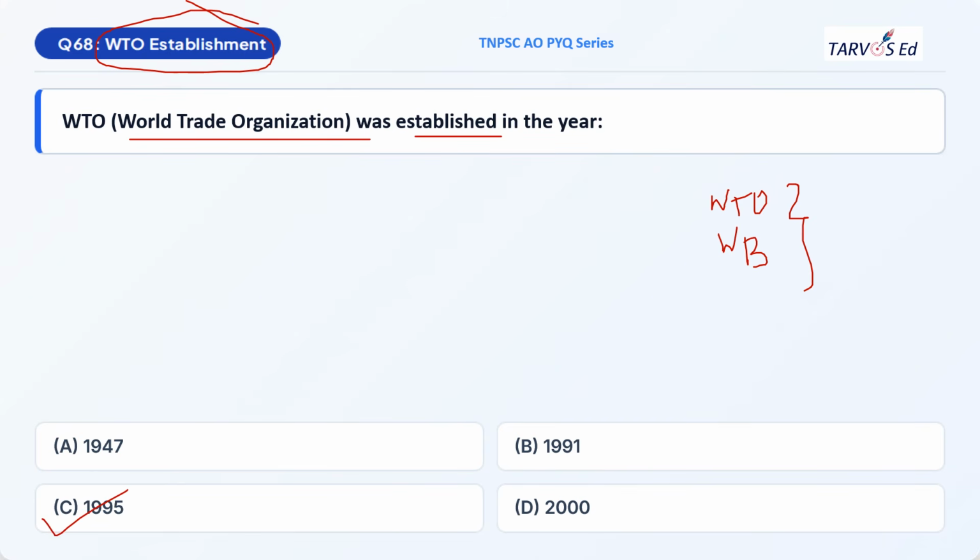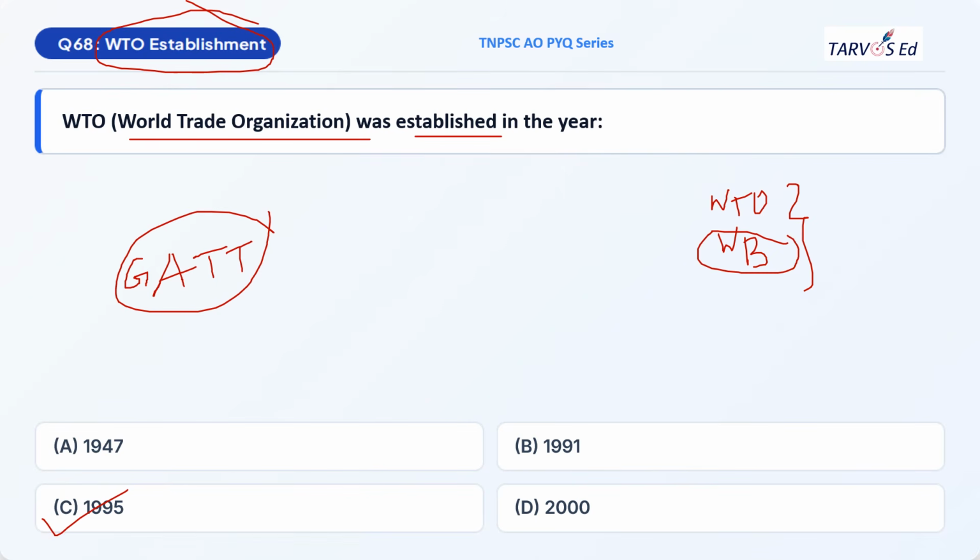So I'll try to put one more question here. Try answering that. WTO, which was established in 1995, came up after replacing which agreement? I'm just asking. WTO replaced which agreement? So WTO replaced GATT, General Agreement on Tariffs and Trade. Okay, WTO replaced GATT. This is also one of the important questions. And the headquarters of WTO is at Geneva, Switzerland. But World Bank is in Washington, USA.